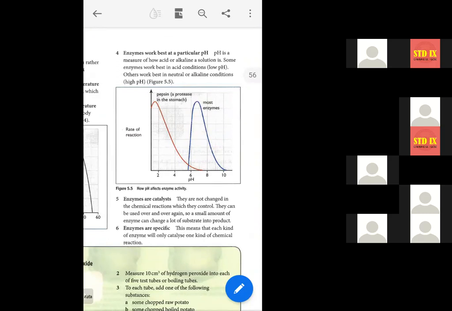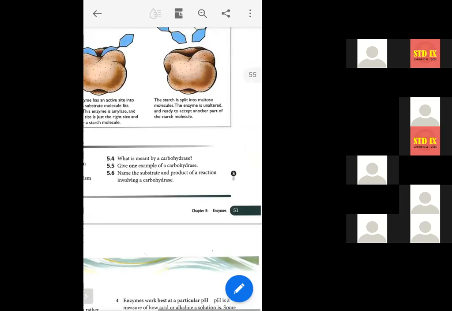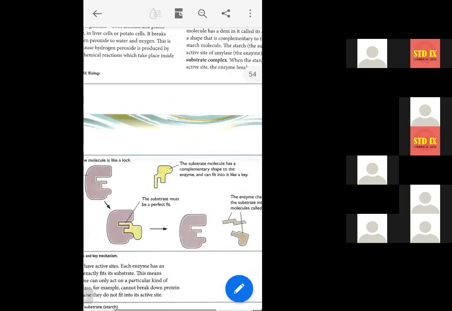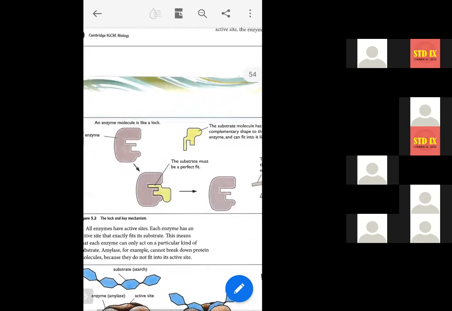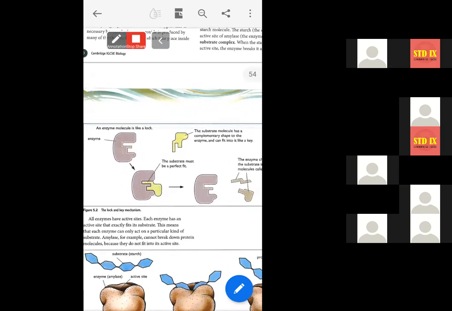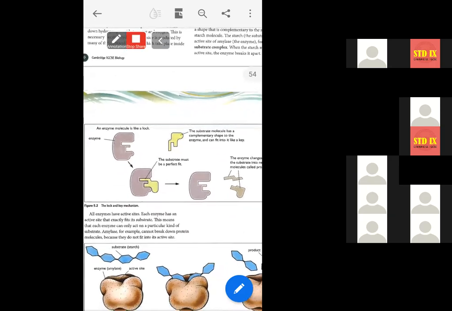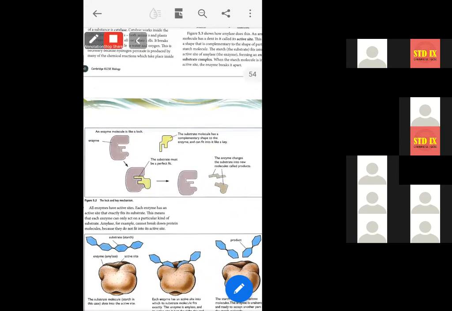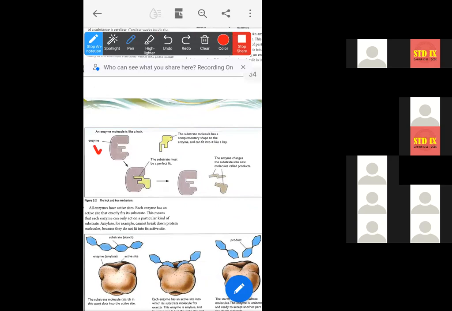Can you explain again the lock and key mechanism? Okay, lock and key mechanism. So for the lock and key mechanism, we have an enzyme here, and we have one substrate. Substrate means the molecule or the compound on which the enzyme will act.